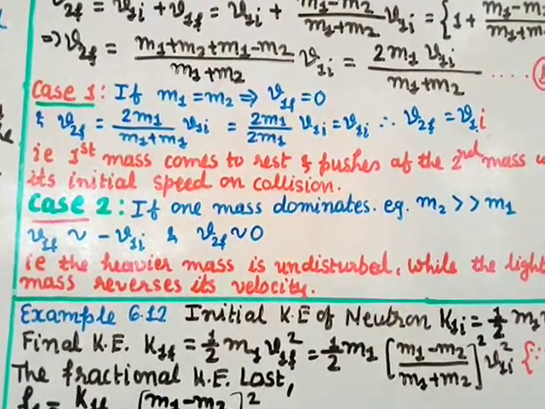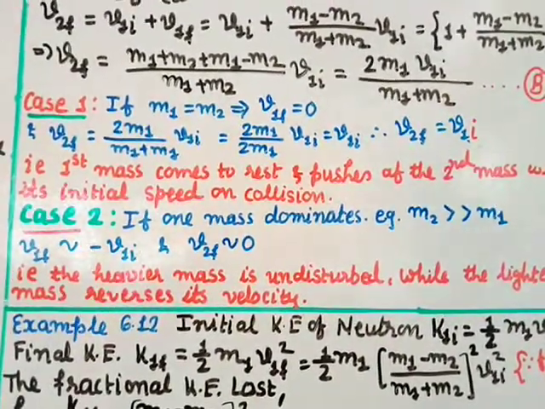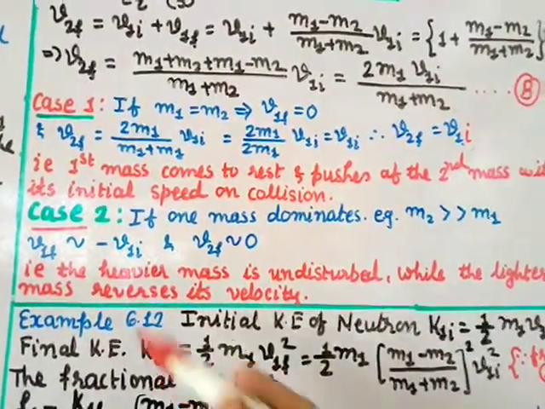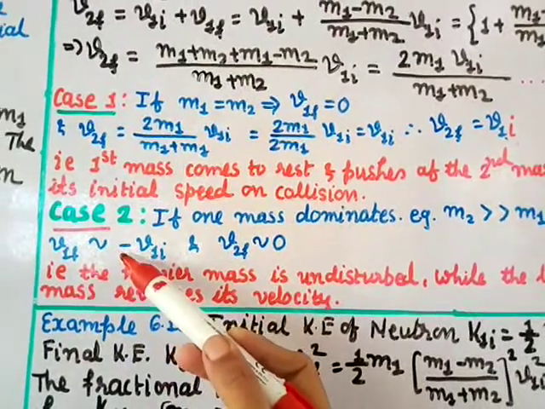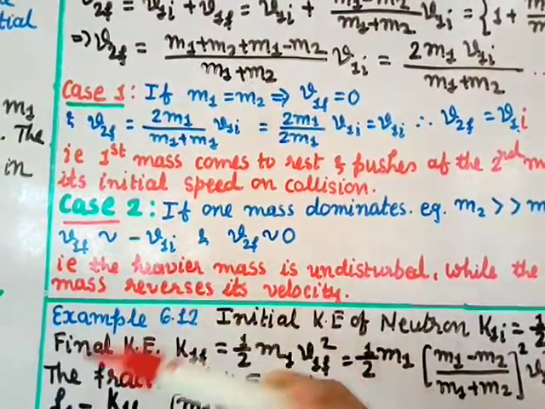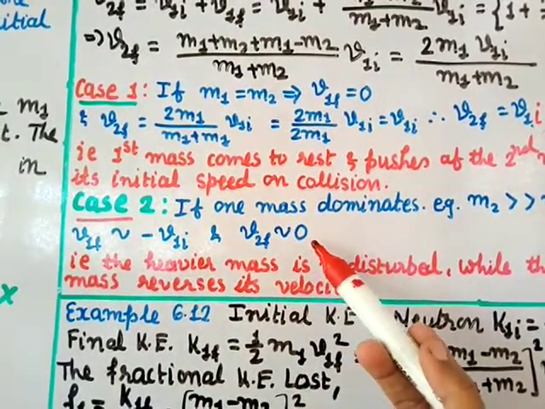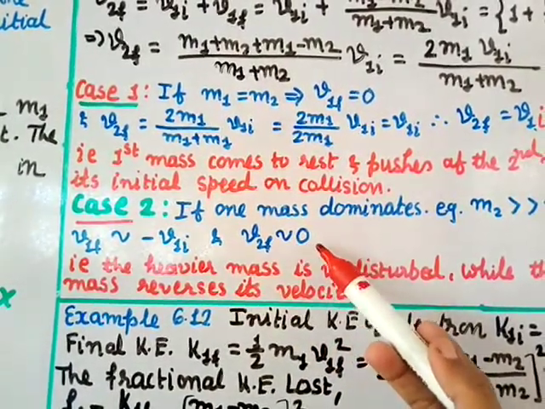And it is fixed. So if you are hitting a ball, it will turn back with the same velocity. So that is V1F is approximately equal to minus V1I. Minus, why? Because of the opposite direction. And the second particle will be at rest, or V2F is approximately equal to 0.